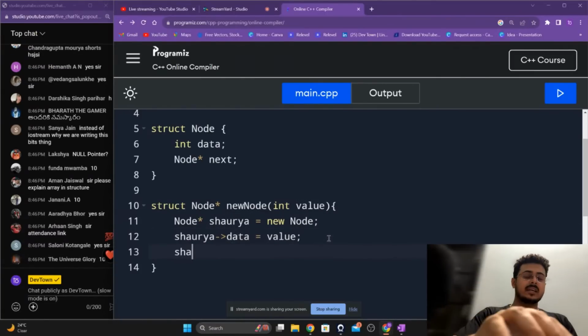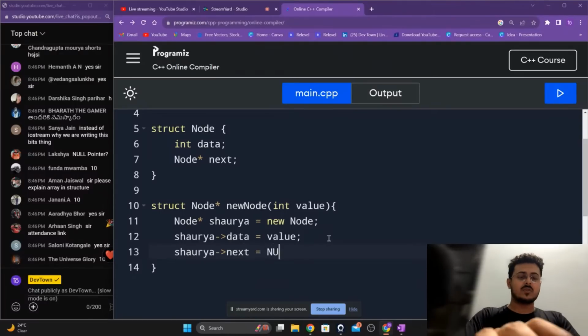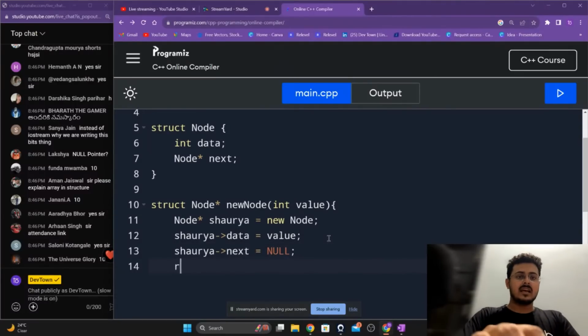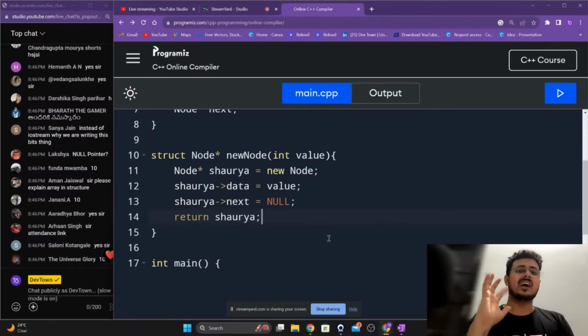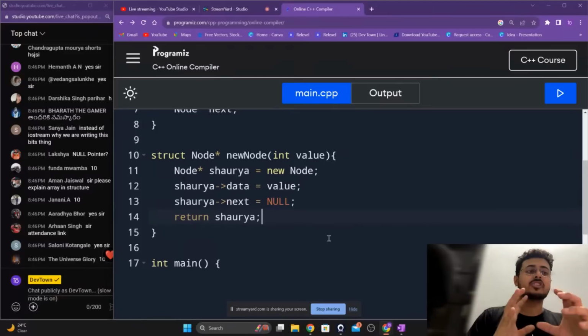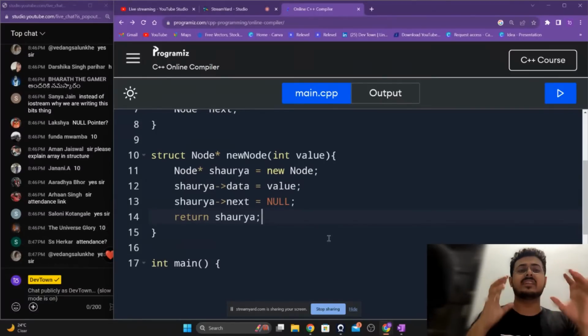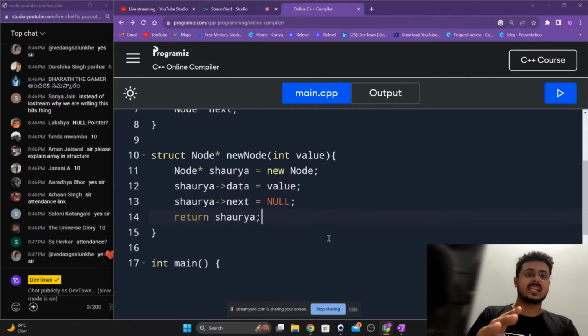In a similar manner, Shaurya next is equals to null, and then we are going to return Shaurya back to us. That is how we create our node, guys. This function will help you create a node every single time. You don't have to do it from scratch every single time. This will do it for you.